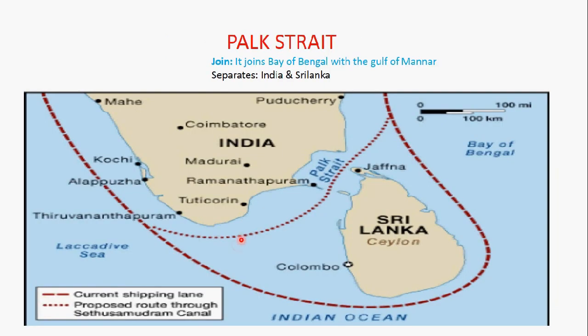Another strait is Palk Strait. It joins Bay of Bengal with Gulf of Mannar. Here we see is Bay of Bengal and southward is Gulf of Mannar. So both are joined by a small strait known as Palk Strait.